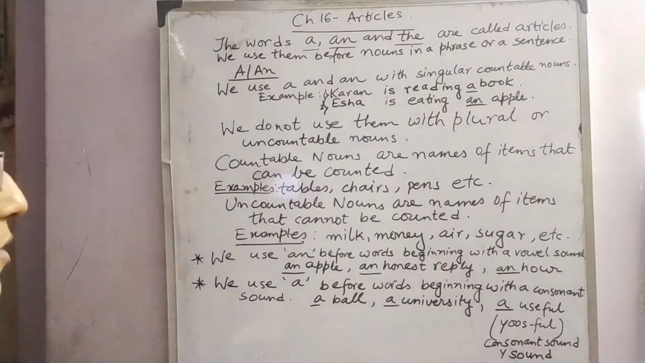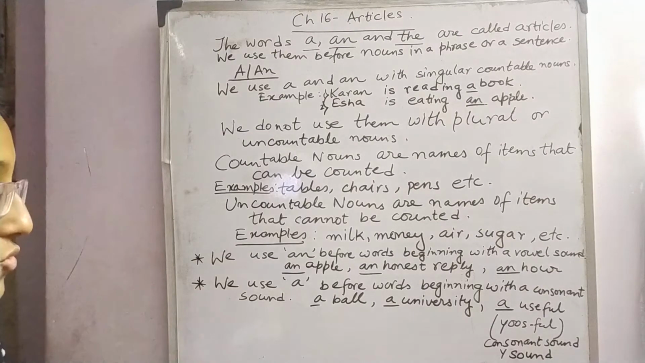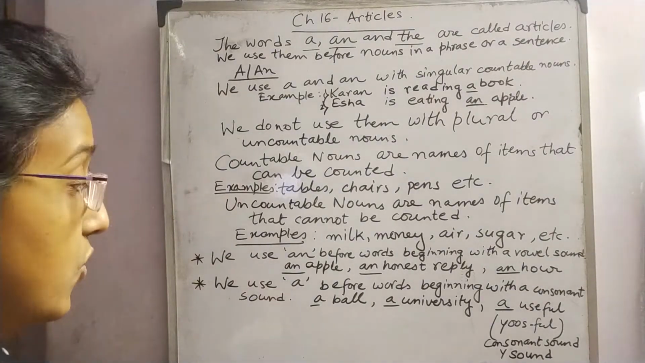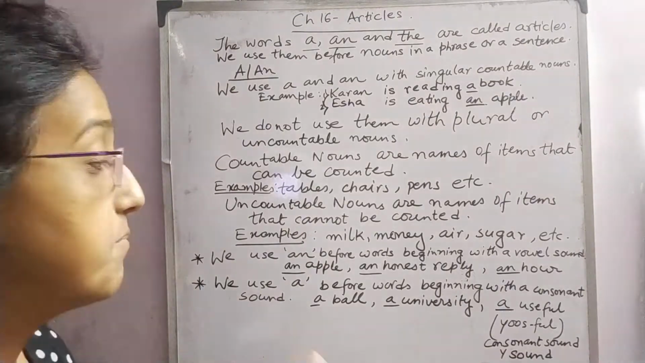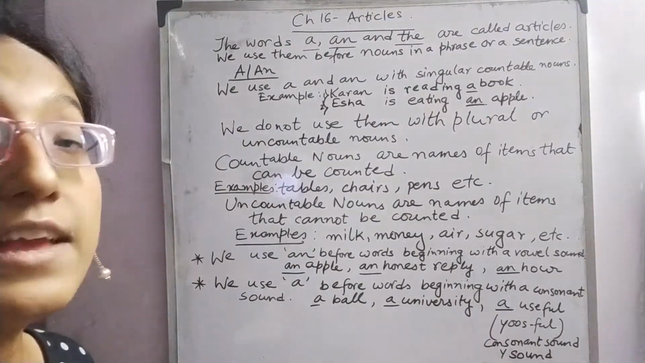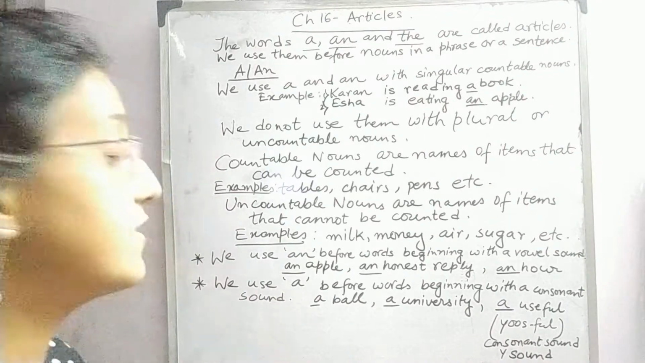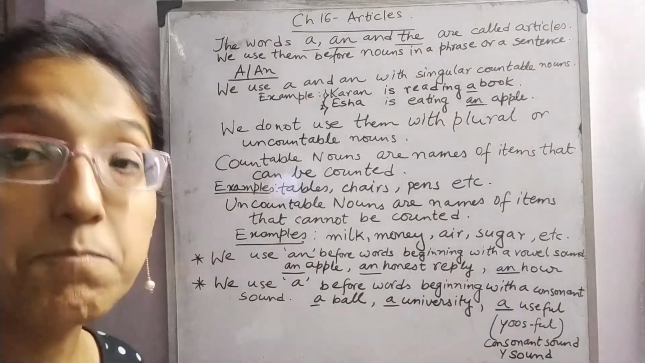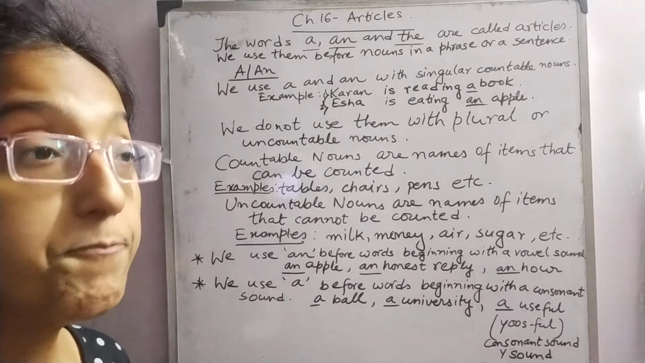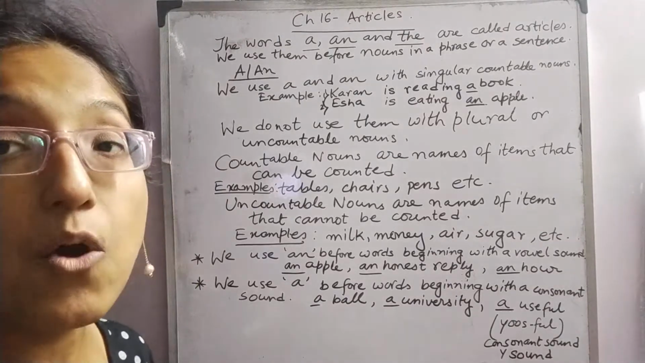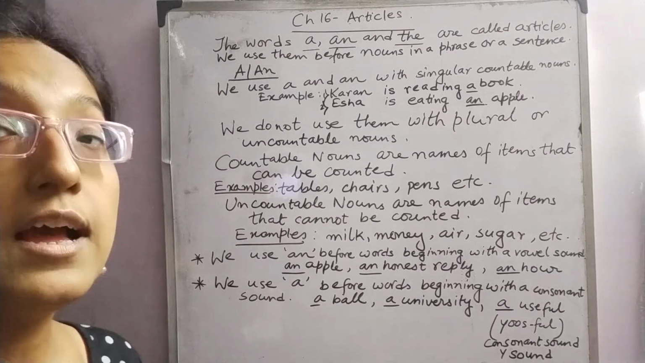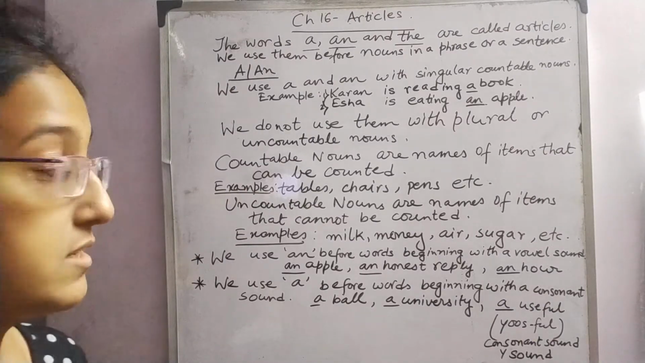Now we will move on to the next rule. Where to place a? We use a before words beginning with a consonant sound. That means we can place a before words when we pronounce those words and the sound which comes is that of a consonant. Let's take up some examples.